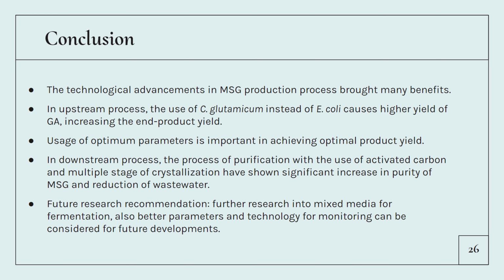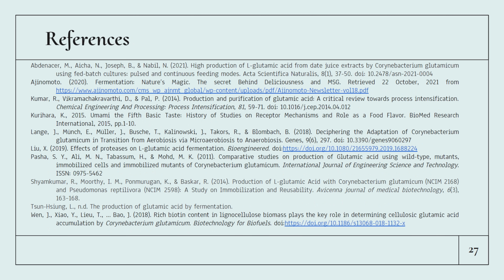In upstream process, the usage of C. glutamicum is proven more efficient than E. coli. Also, the usage of optimum parameters helps significantly. And then in the downstream process, the purification using activated carbon and multiple stages of crystallization have shown significant increase in purity of MSG and the reduction of wastewater. We also have some recommendations for future research. We recommend there should be future research into mixed media for fermentation as well as improvements in better parameters and monitoring technology. And these are our references, and thank you for watching.